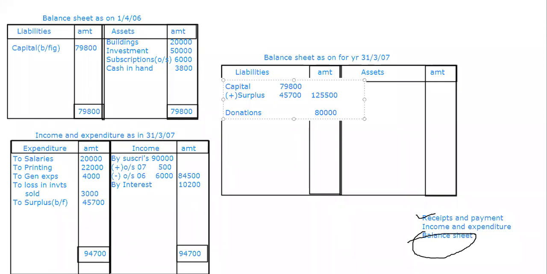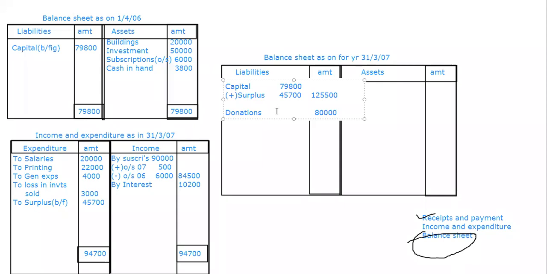Yes, ma'am. So that's why I have taken it. Now leave this one. Next one, do we have any other things to be taken in this liability side? Sale of investments will not come, interest we have already taken. Salaries already has been taken. Buildings will come in asset. Investments will come in asset. Printing, general expenses, all the things are done.